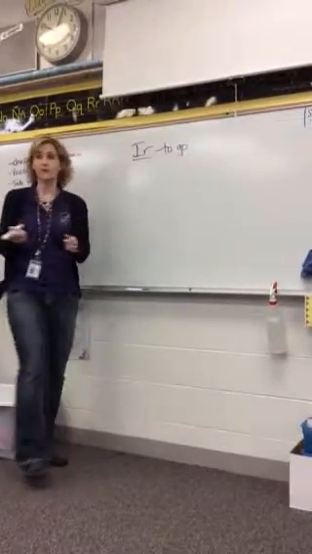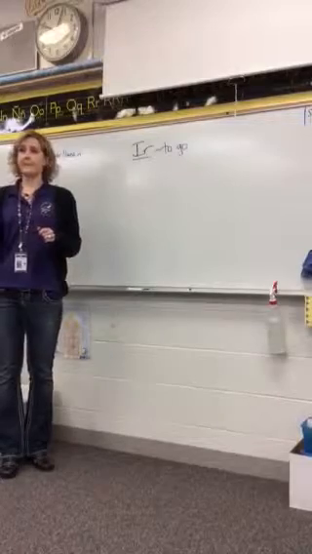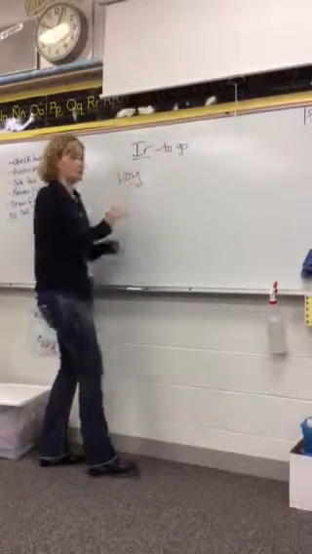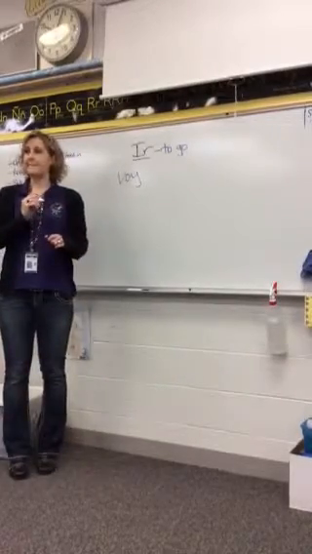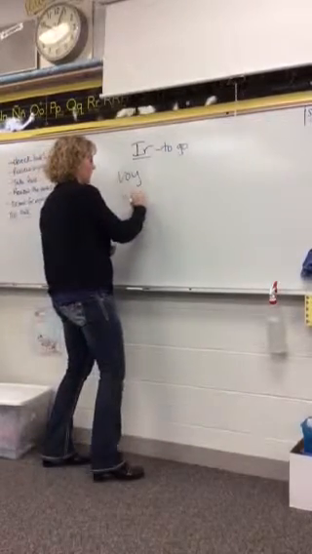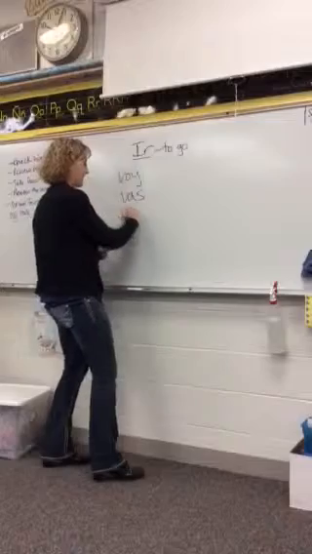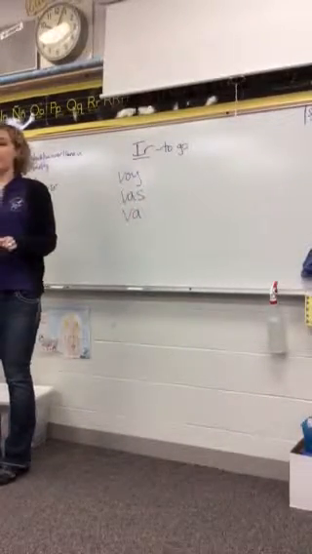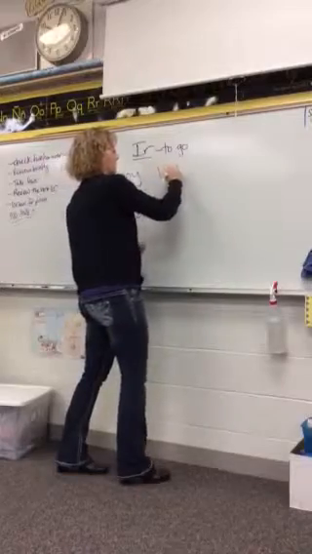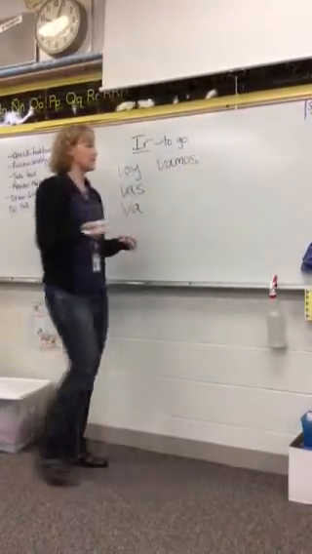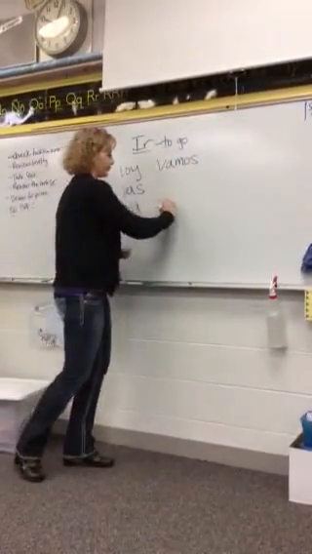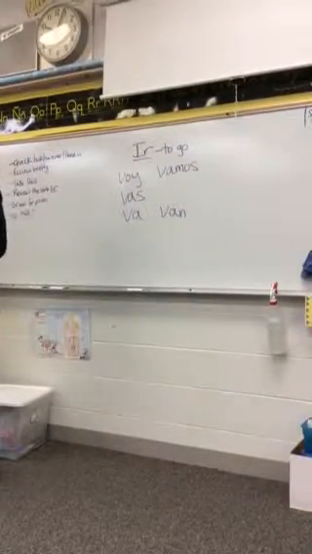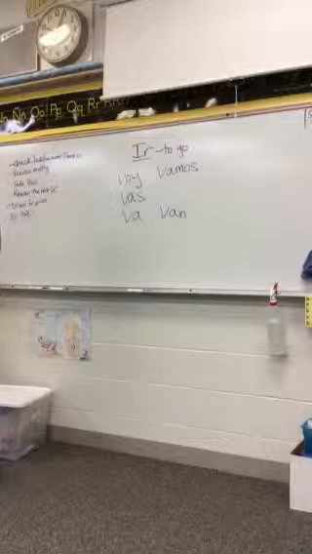What is the yo form? To go. Voy, right? I go. What's the tú form? Vas. Good. The él, ella, usted? Va, to say he goes or she goes. How about nosotros? Vamos. Ellos, ellas, ustedes? Van. Okay, so that's how you would use go. I go, you go, he or she goes, we go, and they go.